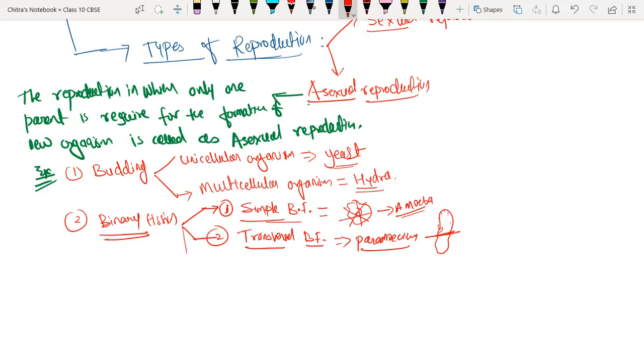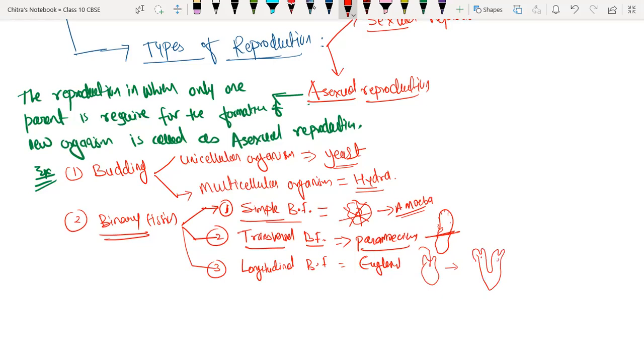Then we have the third type, which is longitudinal binary fission. It takes place in euglena. Suppose here we have the parent cell, this is the euglena. It divides from here, like this.